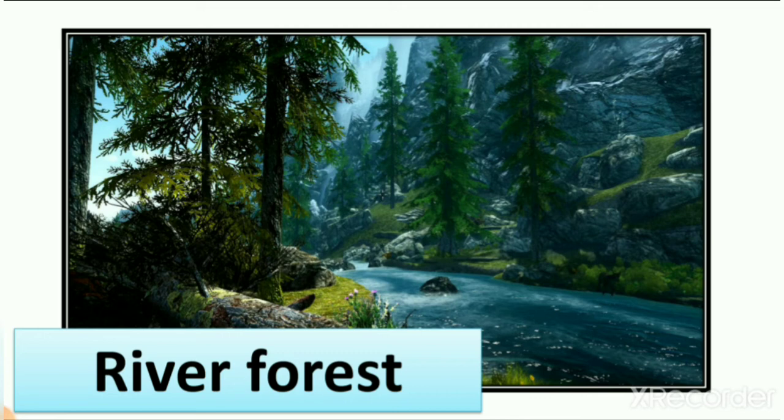Like all living things, animals also need food and water, right? So when they need water, they go in the forest and find the river. They roam in the forest, find the river and drink water. So rivers are in the forest because animals need to drink water. So a forest with rivers, we call it a river forest.